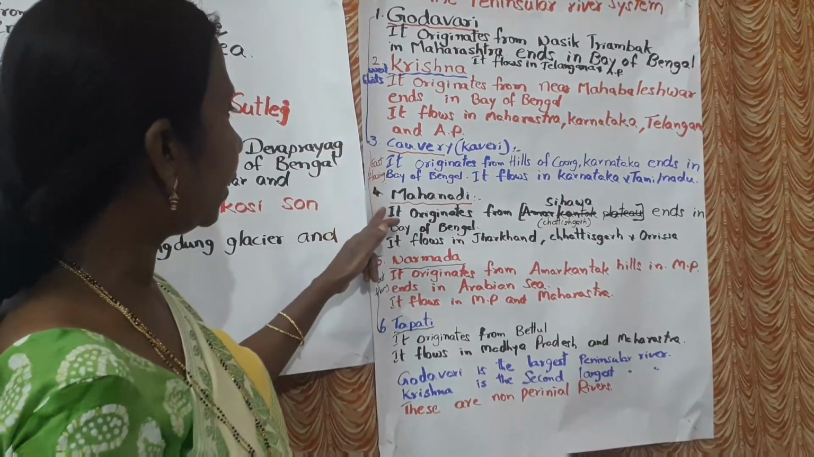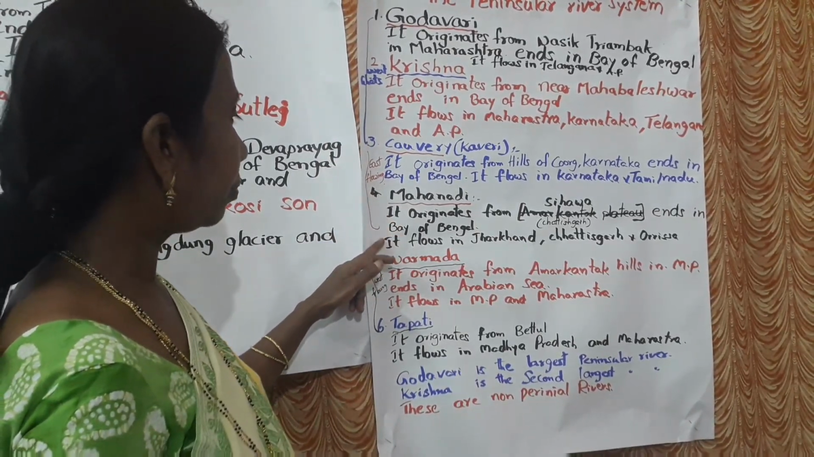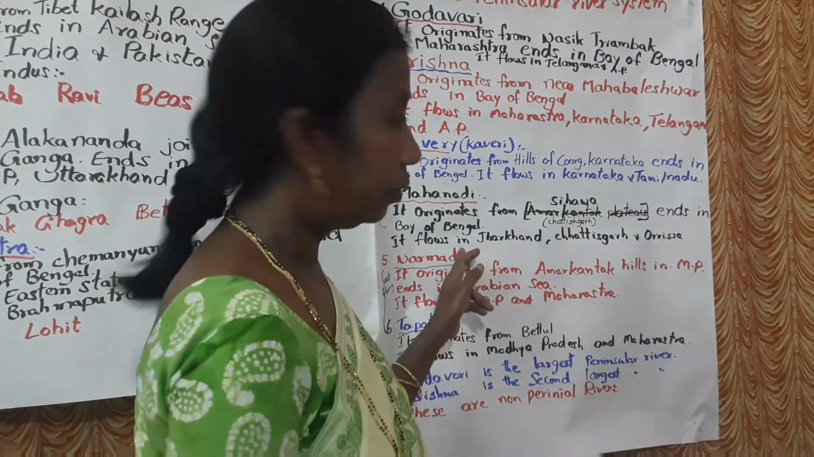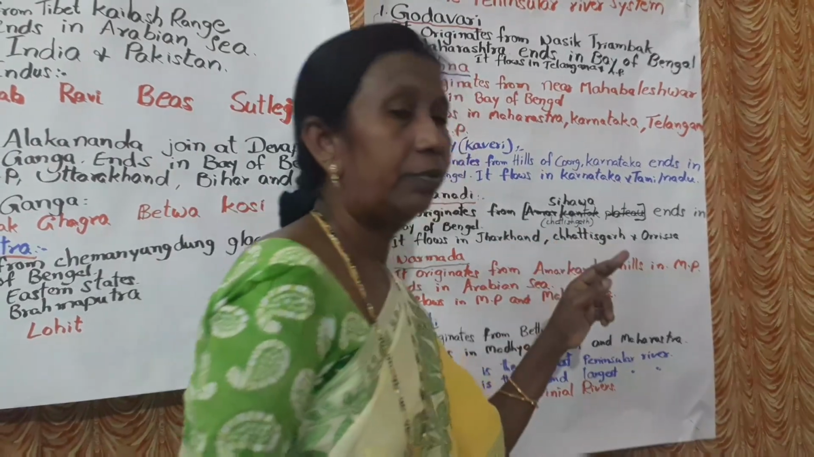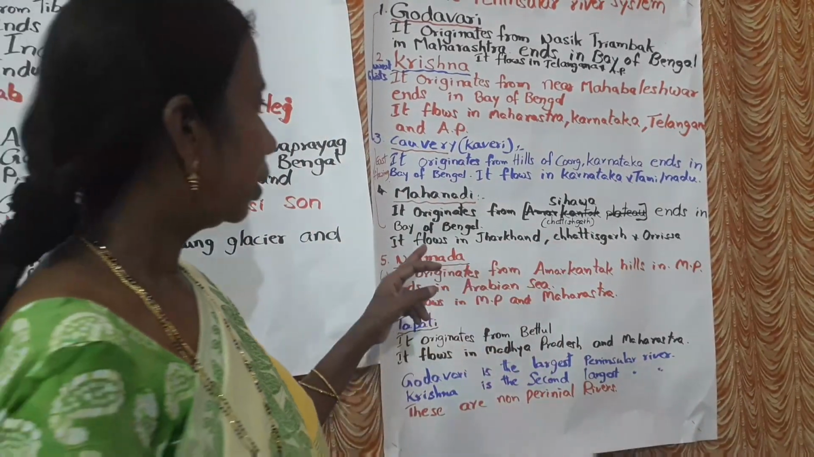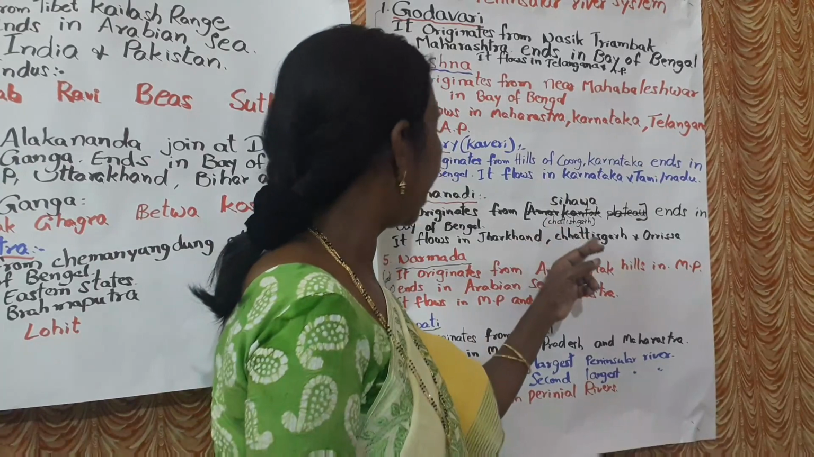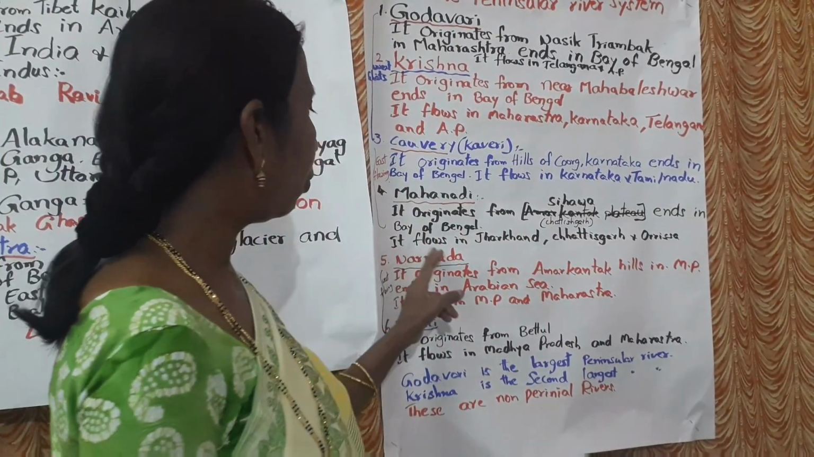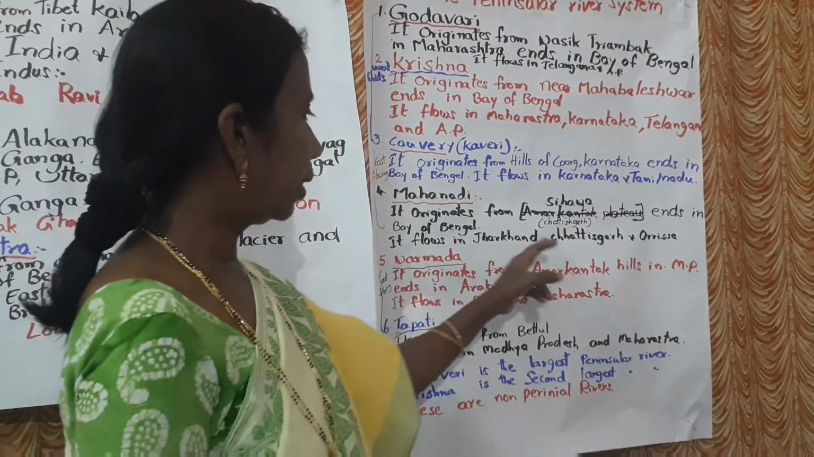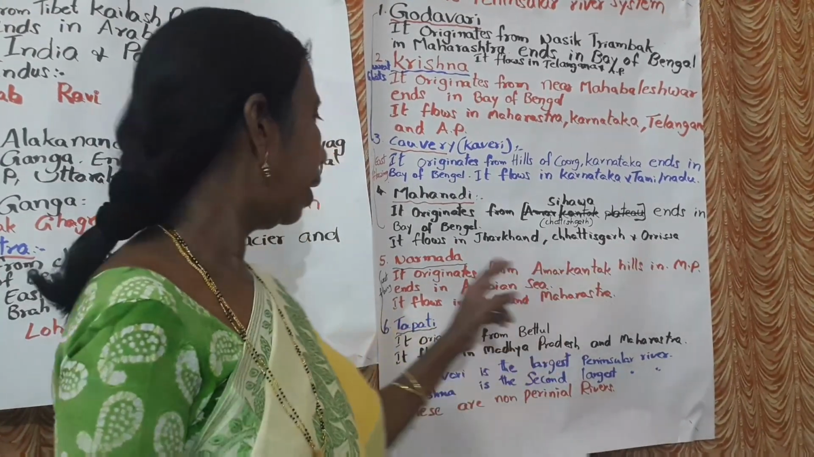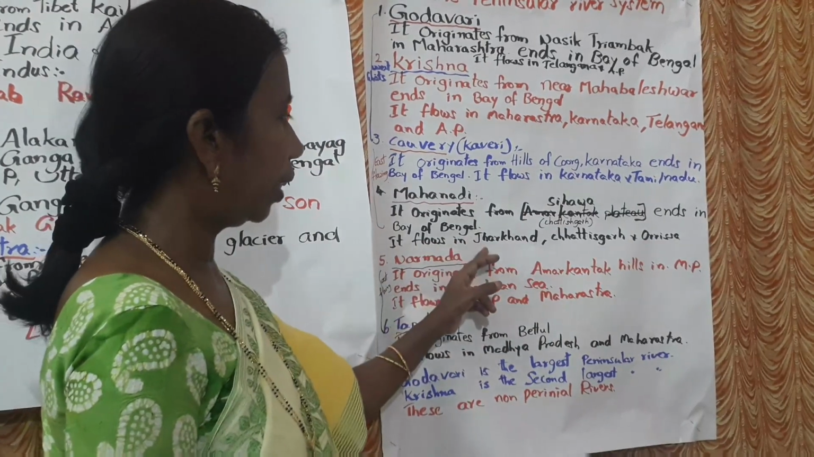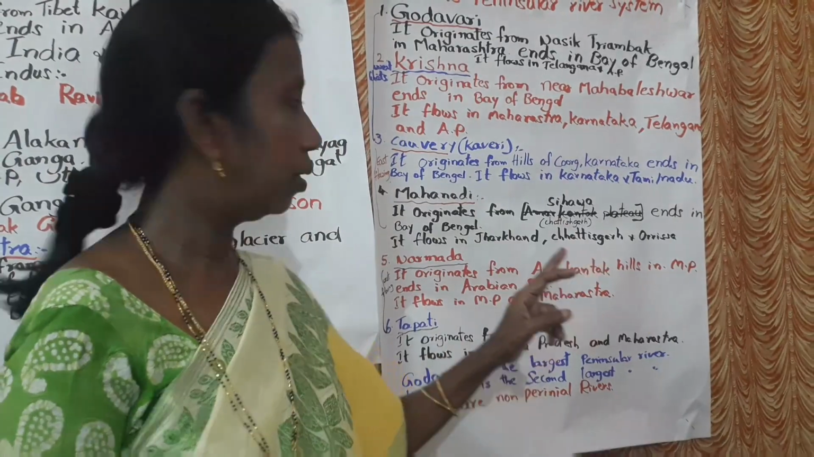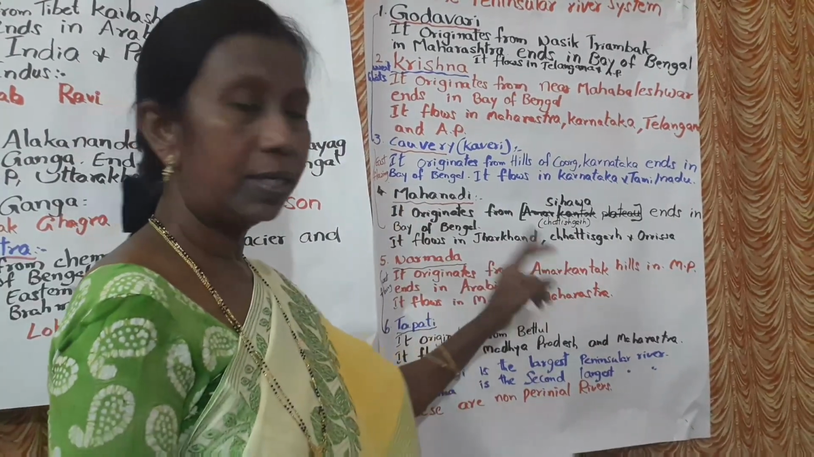And then the fourth one is Mahanadi. It originates from Sihawa. It ends in the Bay of Bengal. It flows in Jharkhand, Chhattisgarh and Orissa. Mahanadi is covering 3 states.